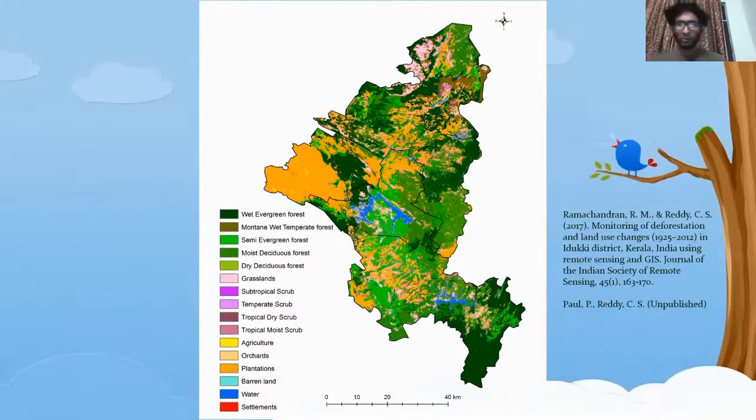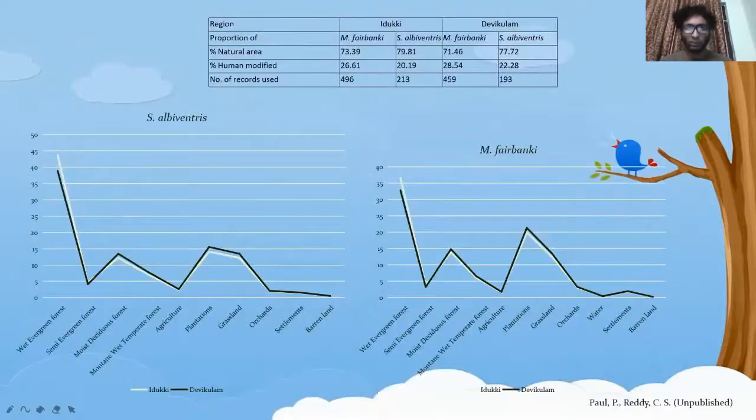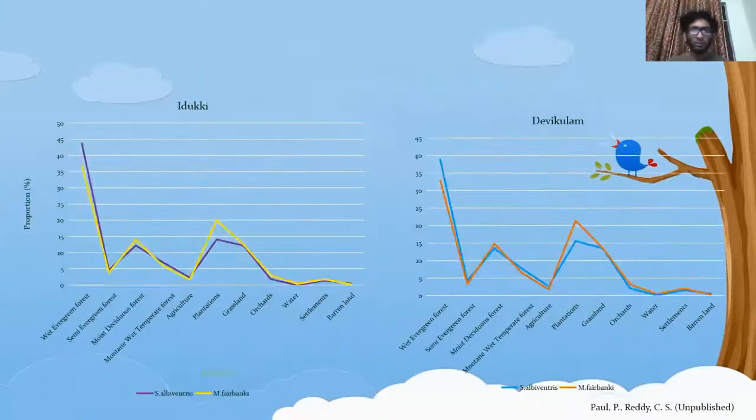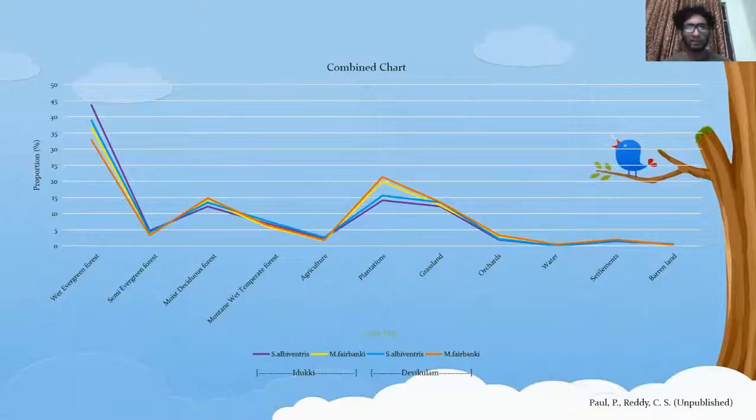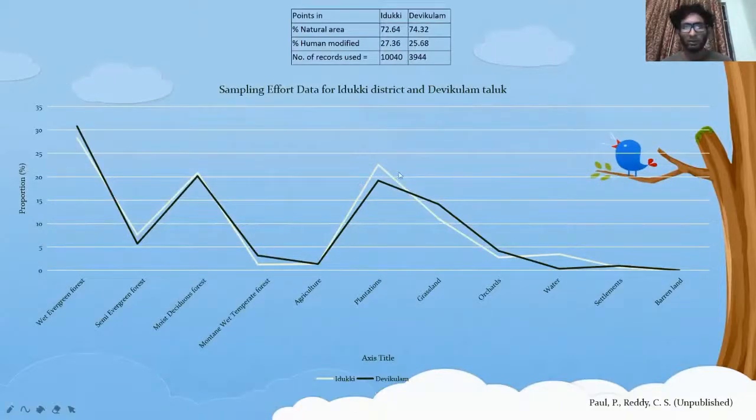Now we look at habitat preference with the help of a high resolution land cover classification, which is around 15 meters per pixel resolution. So when we put the coordinate points for each of the species on the data sets, we find that a lot of them are falling within the evergreen forest and plantations, for both species. And if you compare it region wise, we get these nine graphs for Devikulam. We can combine them, and this is the sampling event data for Idukki district and Devikulam taluk.